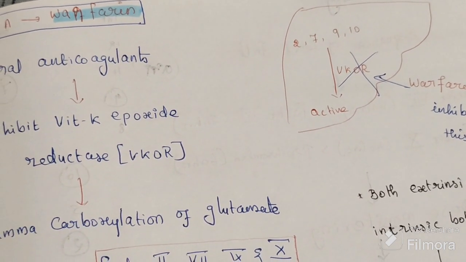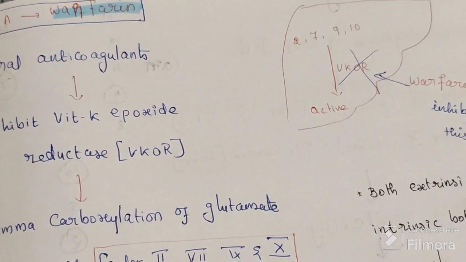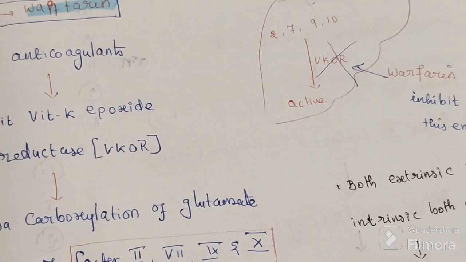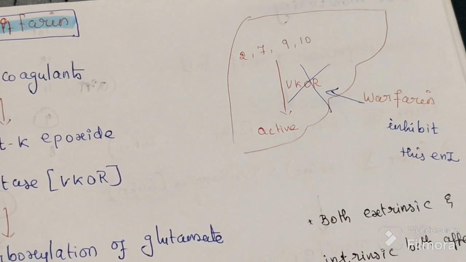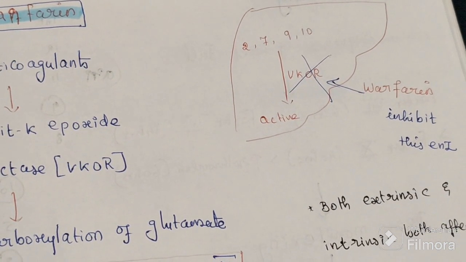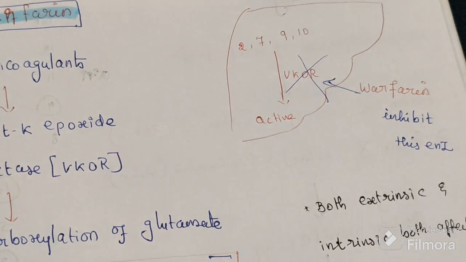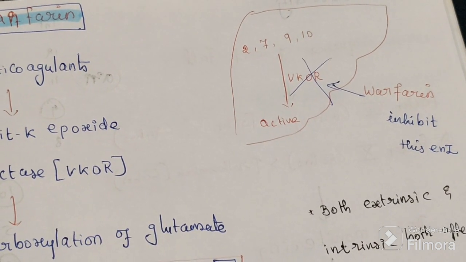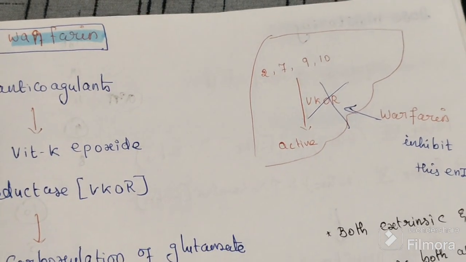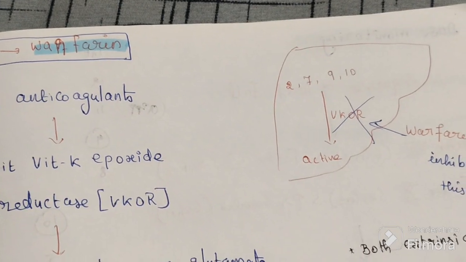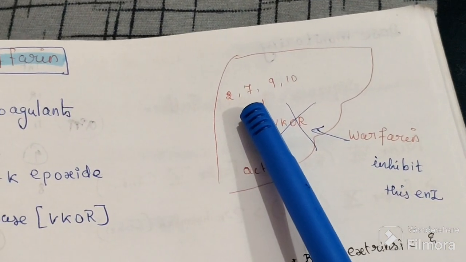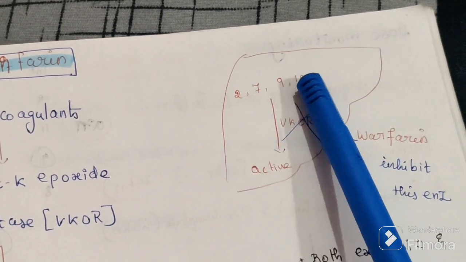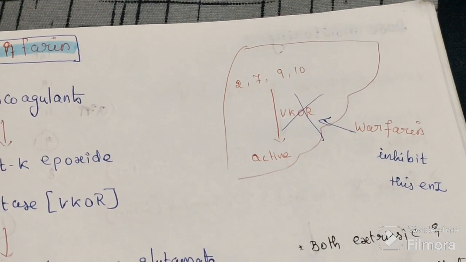So we have all 12 factors, but among the 12 these four are non-functional. So both the extrinsic and intrinsic pathways are affected, because factor 7 is present in the extrinsic pathway and the remaining are present in the intrinsic pathway.